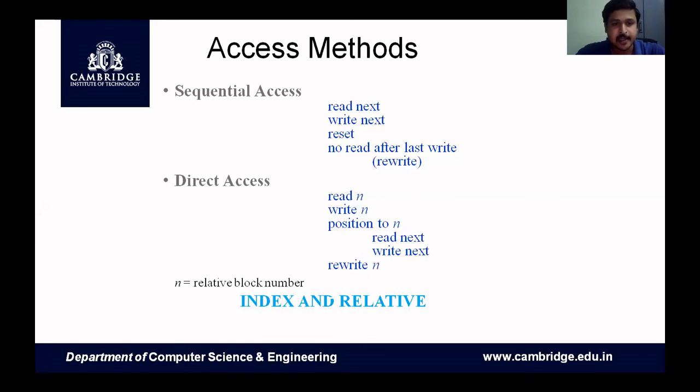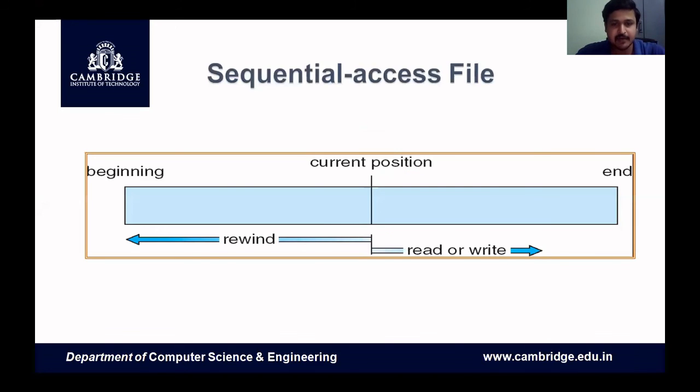In sequential access, we are at a current position, say the 5th one. For the next one, 6th, you read 6, read 7, read 8, read 9, and it will go until the end. To go to the previous one, we have to reset, that is rewind, and go to the beginning. So that is the first method, sequential.